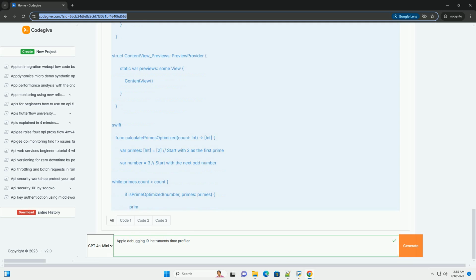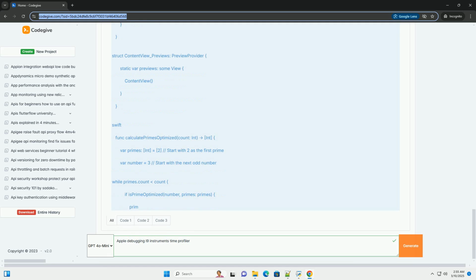3. Launching Instruments and selecting the Time Profiler. 1. Run your app from Xcode. Make sure your app is running on a device or in the simulator. 2. Launch Instruments. In Xcode, select Product, Profile. This will launch Instruments and attach it to your running app. Alternatively, you can launch Instruments independently: open Spotlight, Cmd plus Space, and search for Instruments. Then, select your running app from the process list in Instruments.